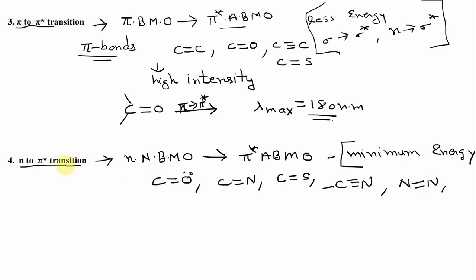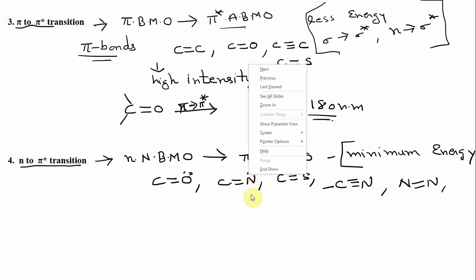These n to pi star transitions take place in all compounds that have both a heteroatom and a pi bond. They can take place in these compounds.